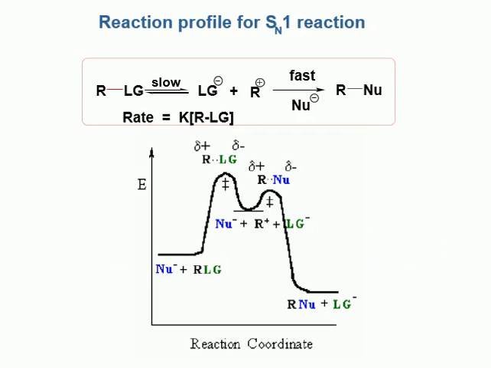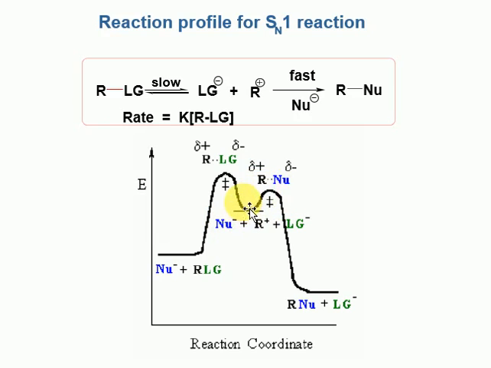And coming to the reaction profile for the SN1 reaction, the first step is the slow step, which is known as the rate determining step, and the second step, the attacking of the nucleophile, is the fastest step. Here we take the reaction coordinate on the x-axis and the energy on the y-axis. We will get two transition states, where in the first transition state the leaving group is leaving from the alkyl halide, whereas in the second transition state the attacking group is attacking the alkyl ion.